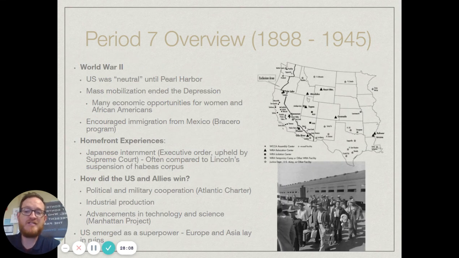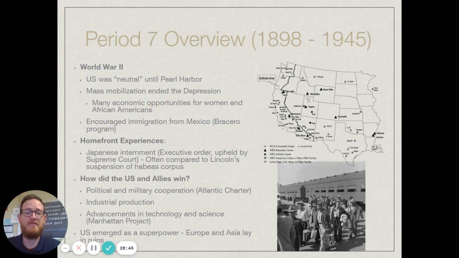All right, that brings us to World War II. Again, of course, the United States would be neutral until Pearl Harbor. Again, we put neutral in quotation marks because we start out very, very opposed to getting in the war. And then the U.S. government realizes, hey, we can actually make some money by getting involved in the war. So we do begin to help out the Allies in several specific ways, like the Lend-Lease Act and the Destroyers for Bases deal. But we would be officially neutral until Pearl Harbor happens in December of 1941. Once Pearl Harbor happens, we are full-fledged in the war.